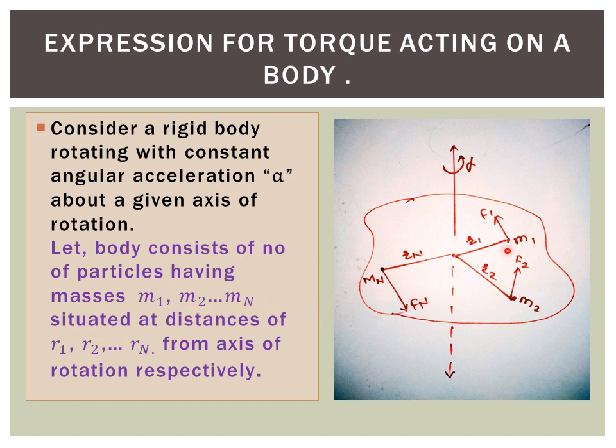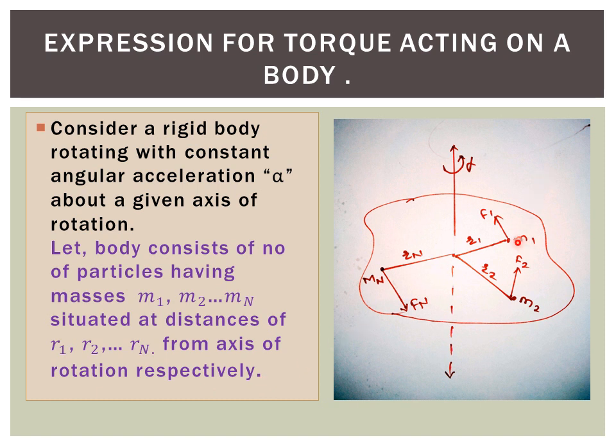Let the body consist of a number of particles having masses m1, m2 up to mn. This is the body, and the body consists of a large number of particles. The first particle is m1, the second particle has mass m2, the third particle has mass m3, up to the last particle having mass mn, situated at distances r1, r2 up to rn from the axis of rotation respectively.